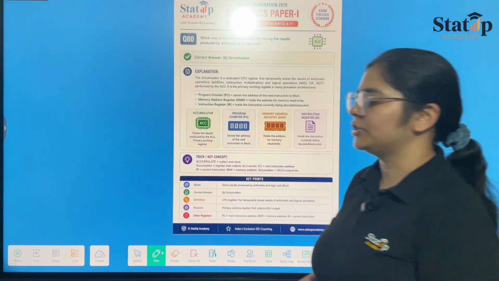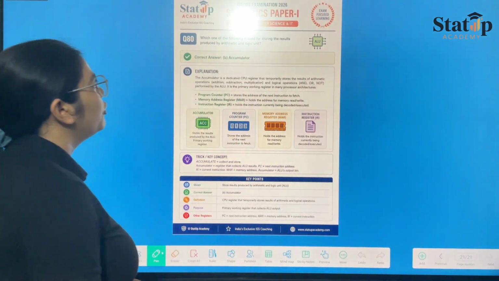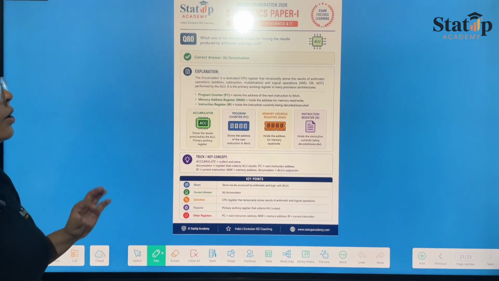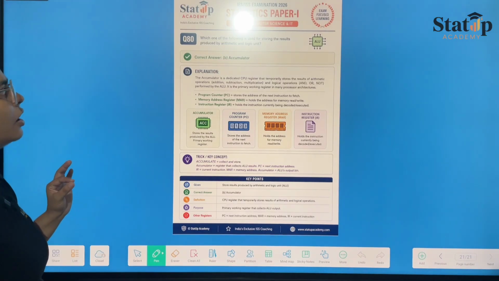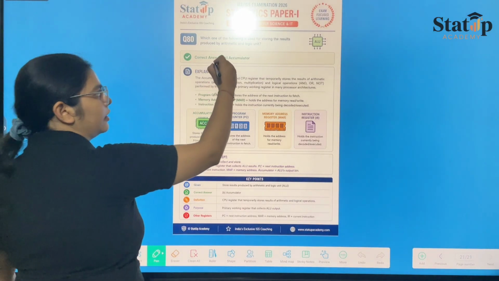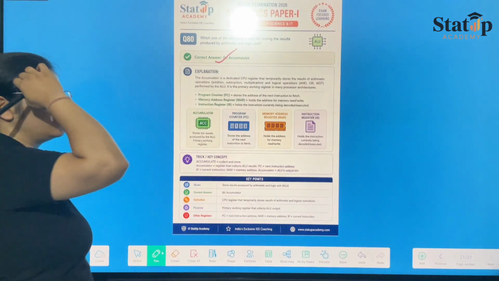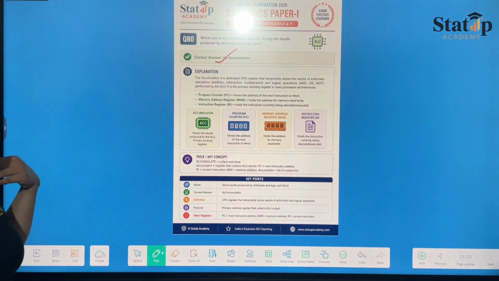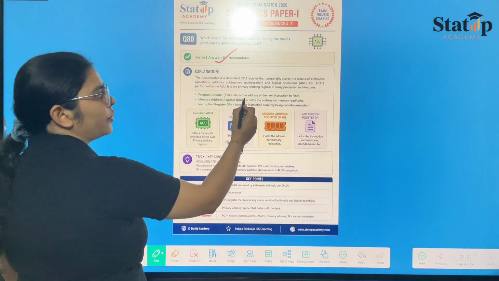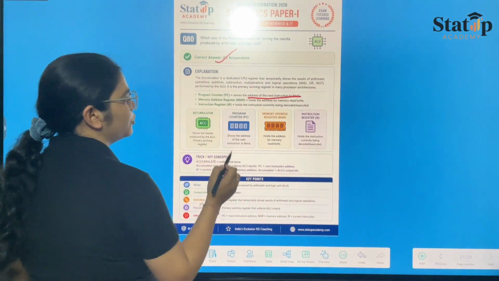Now the last question is question number 80. Which one of the following is used for storing the results produced by the arithmetic and logical unit? The only one which is used to store the result of the arithmetic and logical unit is the accumulator. This we had also done in our coursework, and the other options are wrong, because PC, which is program counter, stores the address of the next instruction to fetch.